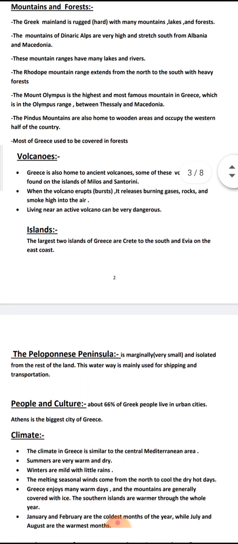Let's move to another physical feature, volcanoes. Greece is also home to ancient volcanoes. Some of these volcanoes are found on the islands of Milas and Santorini. So Milas and Santorini are islands of volcanoes.